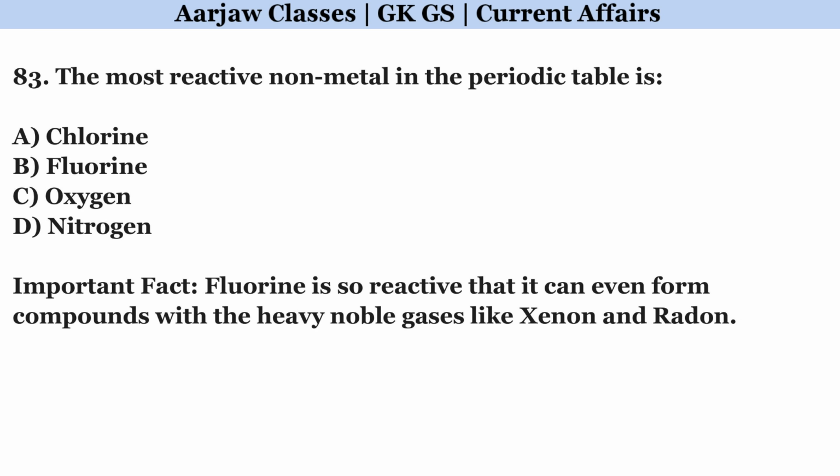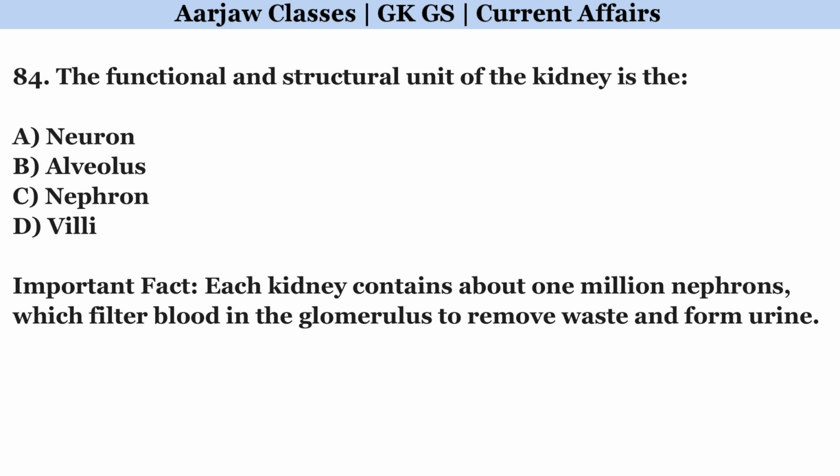The most reactive nonmetal in the periodic table is. Correct option is B. Fluorine. The functional and structural unit of the kidney is the. Correct option is C. Nephron.